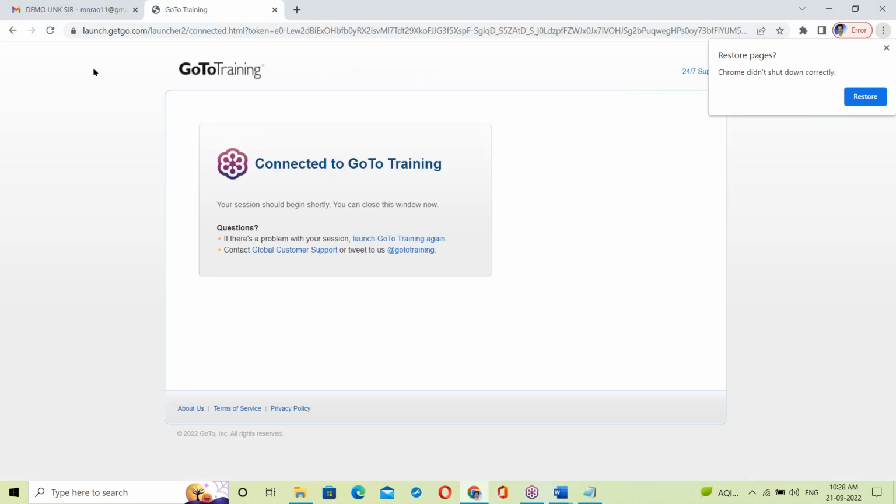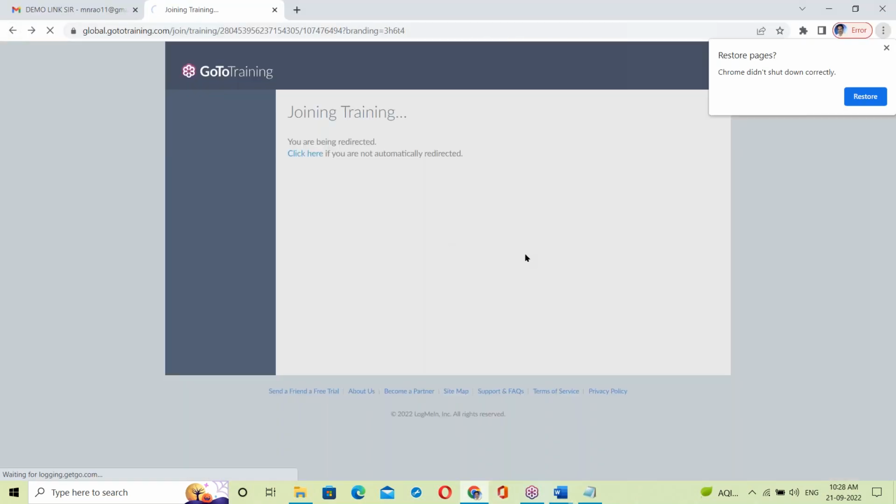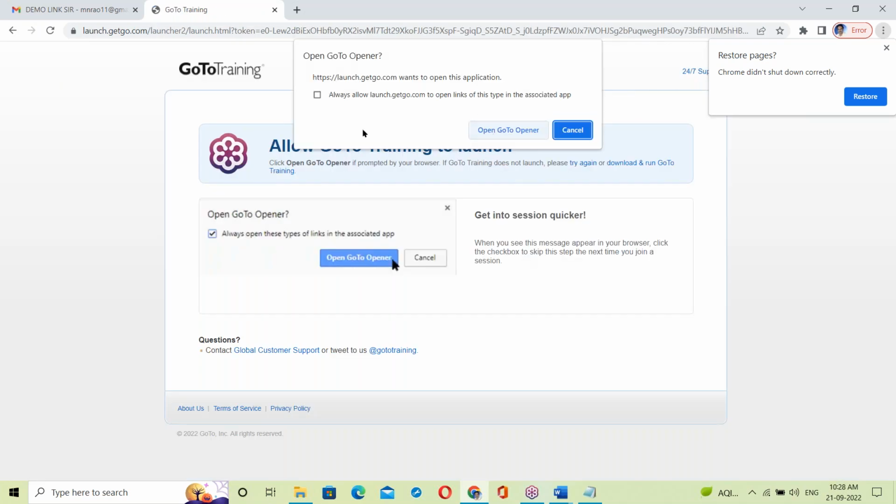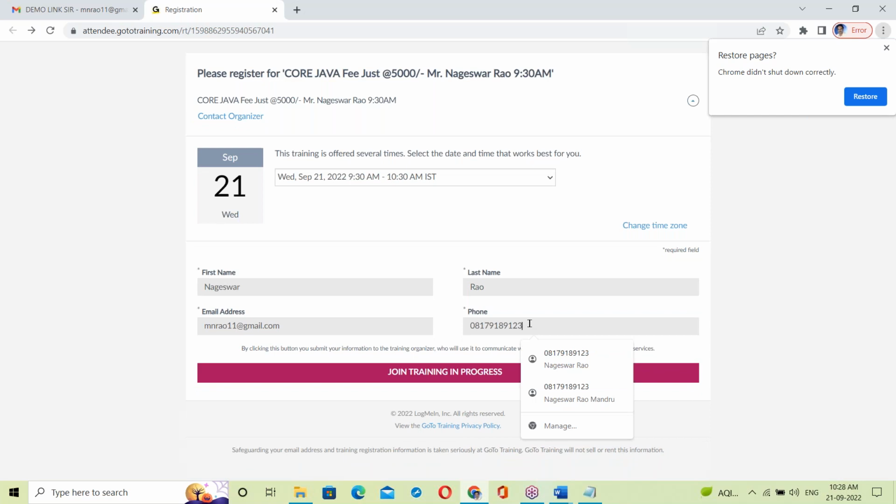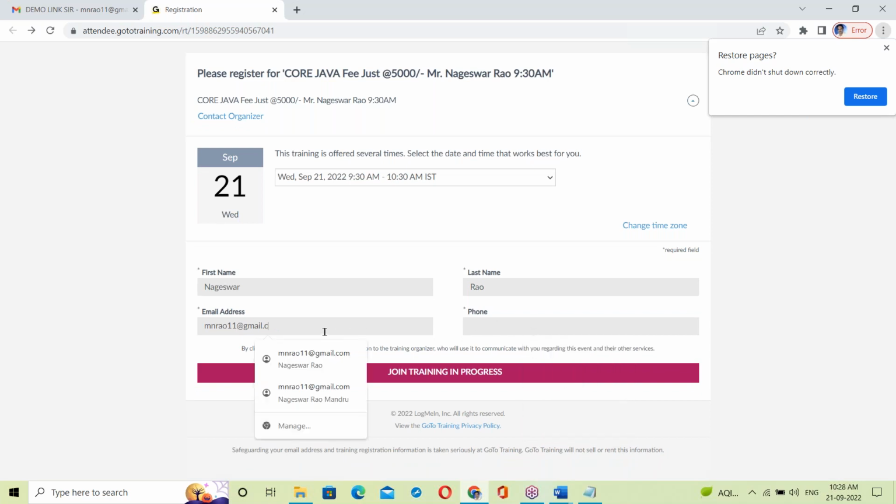See, this is front end. Here is a form. We are filling the form and submitting it.